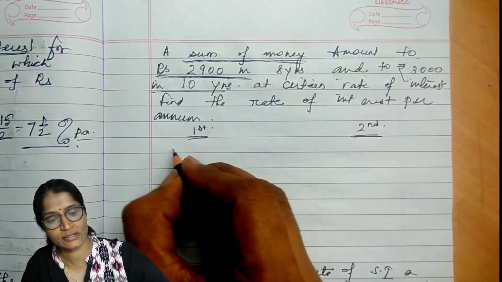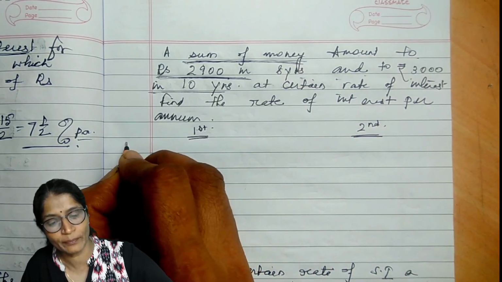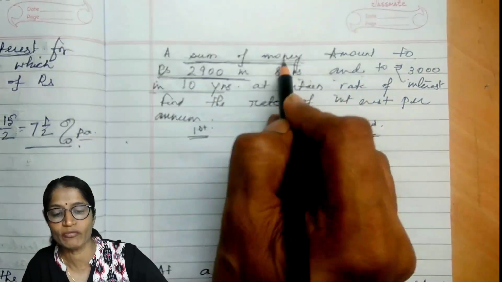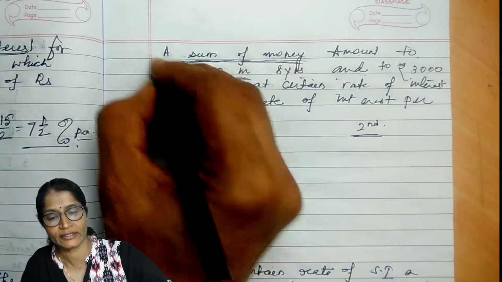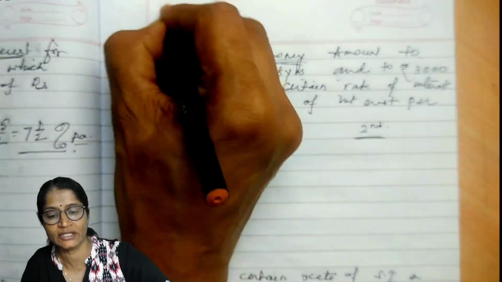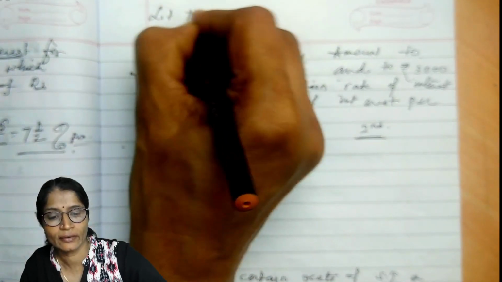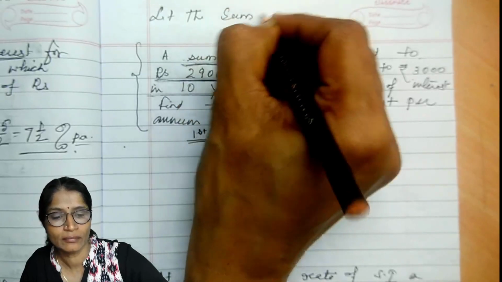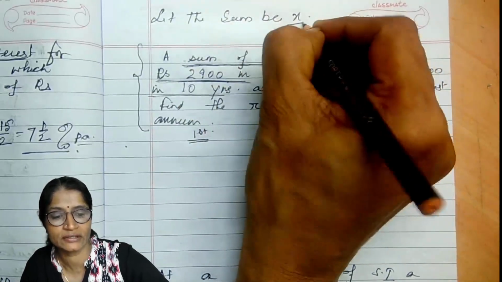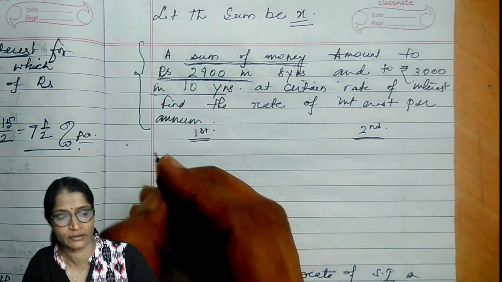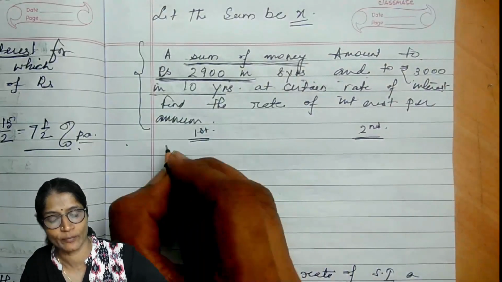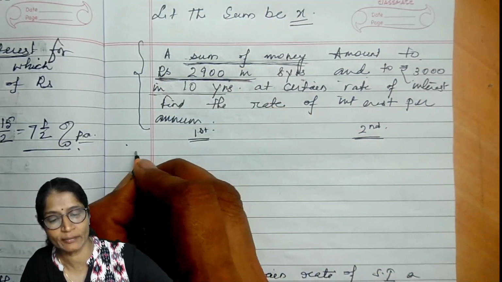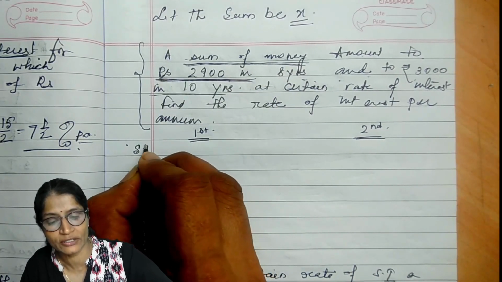The first condition is that the principal, the sum of money, I will consider X. Let the principal be X. So if the amount is 2900, then the interest will be how much?